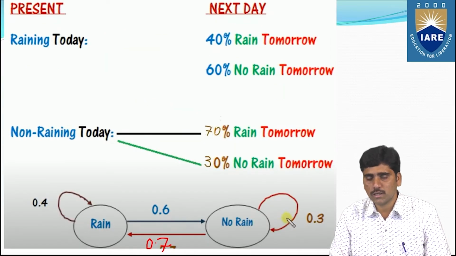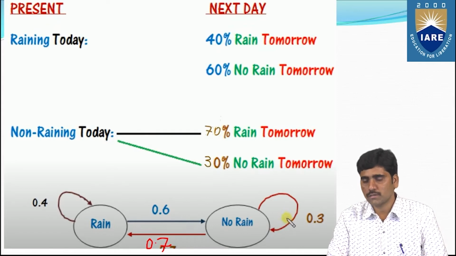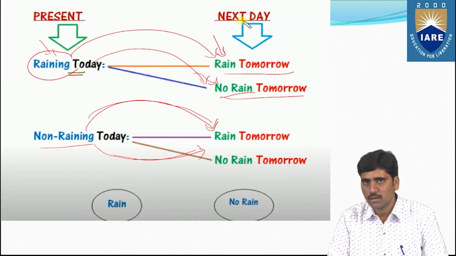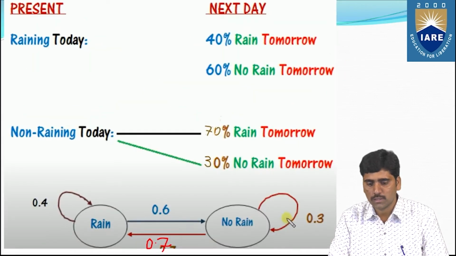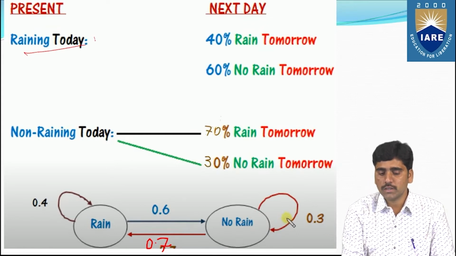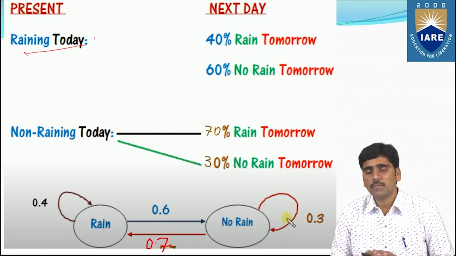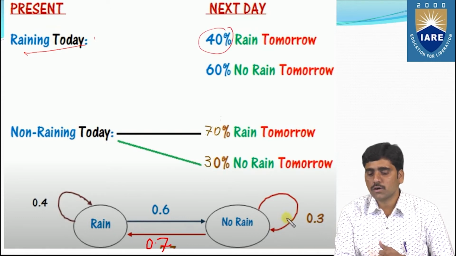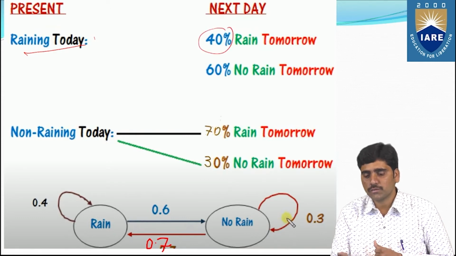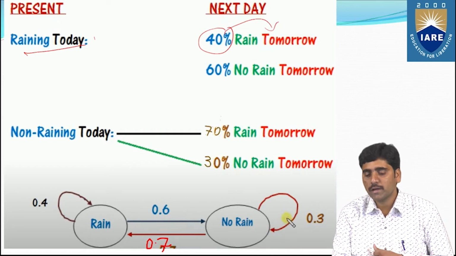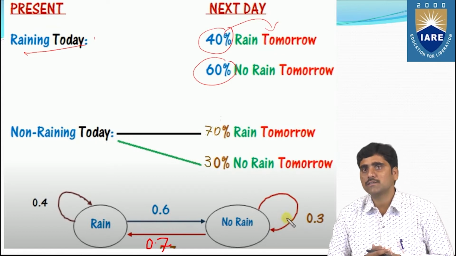From this you can also observe the transition. So one is the state and the second one is the transition probabilities. See here the probabilities of the states. If it is raining today, what is the assumed probability for tomorrow? We can assume a 40% chance of getting rain tomorrow, and the remaining 60% chance that it will not rain tomorrow.